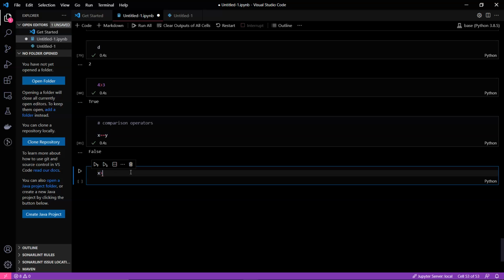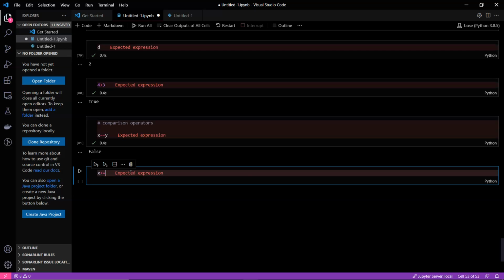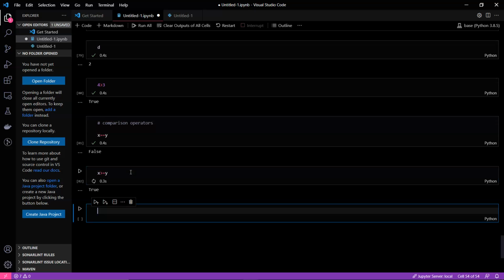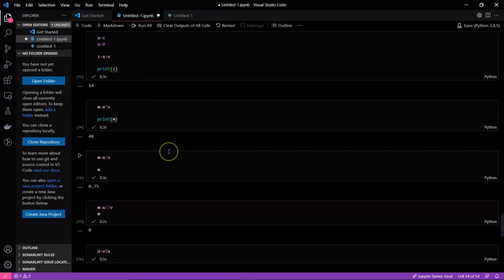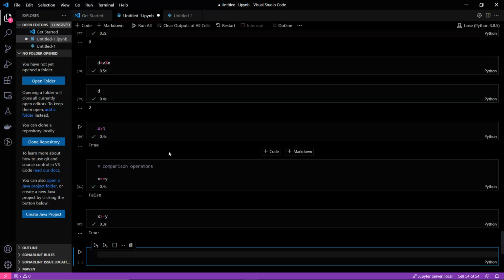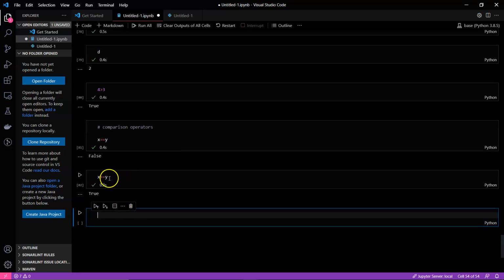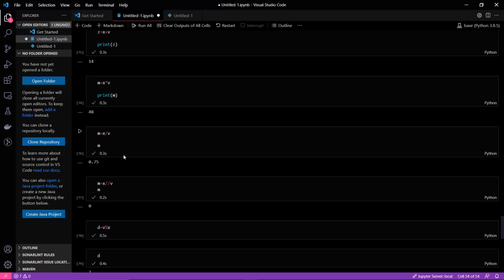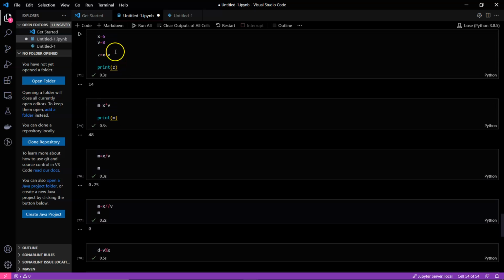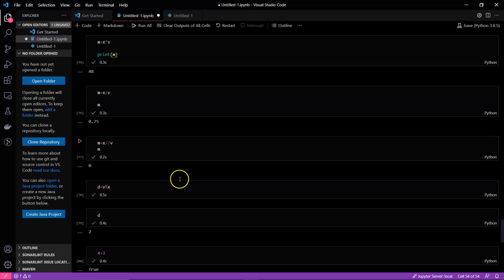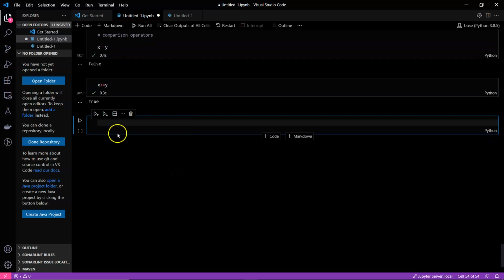Next one is greater than or equal to y. It's true because we have x to be 6 and v to be 8, and we are checking x is greater than or equal to y. Just see, it's 6 is greater than or equal to 8. So let's see what the x value is.